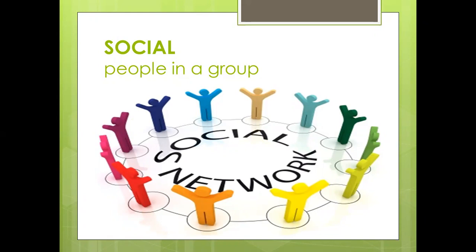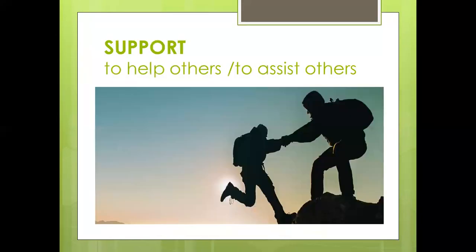So let's just say a group of friends. Like we have in our class, we have a group of friends, we all are social. We like to talk to them, explain ourselves, and if we have a problem, we like to share it with them. If there is any good thing to tell them, again, we like to share it with them. So social means simply a people or a group of people. And then we have the next word, support.